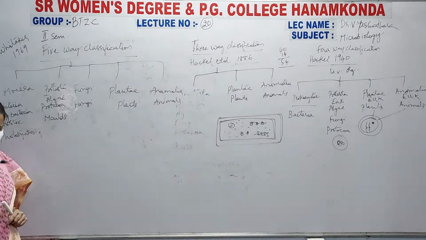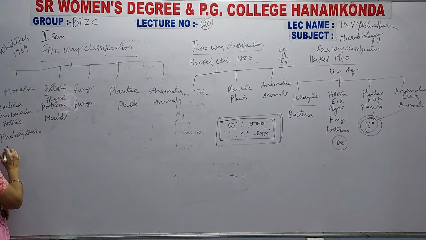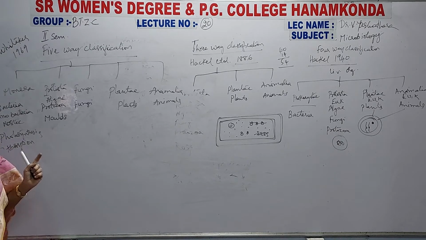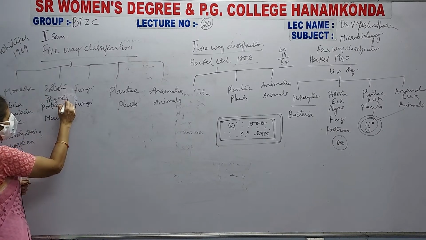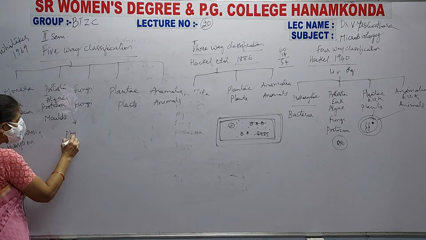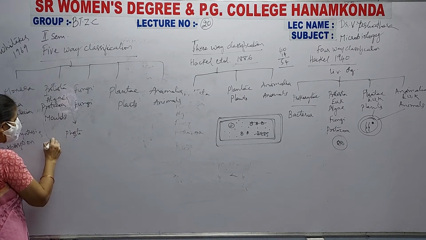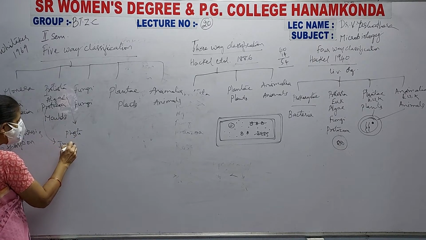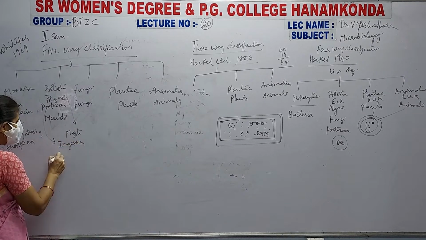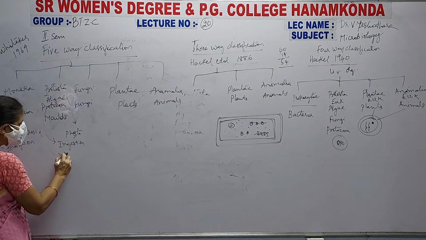Next they consist of photosynthesis and absorption. Okay, their food type is photosynthesis and absorption, and here algae have photosynthesis, protozoa have ingestion, and moulds have absorption.